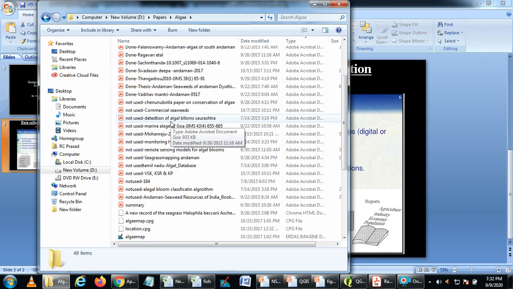Now the challenge with this is we don't have accurate geographical coordinates of the particular location. In some cases, they may mention the location where they did the survey. If we have geographical coordinates showing latitude and longitude, that will be easy for us to create a database. In the absence of that, in the paper they mention only the name of the place or some nearby landmarks.